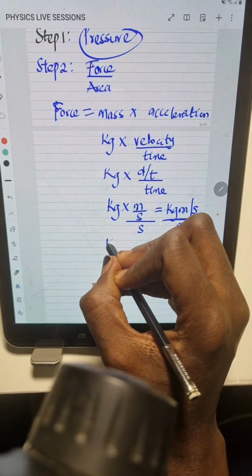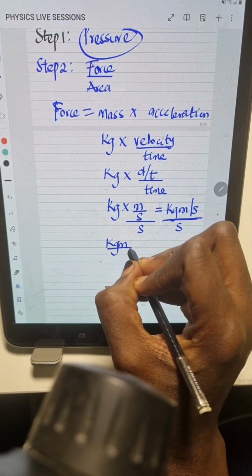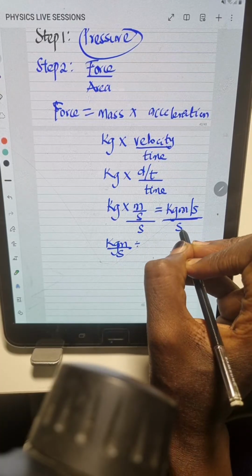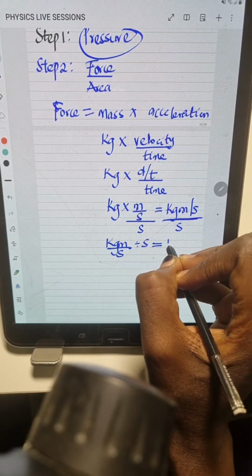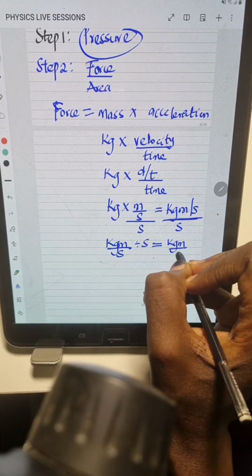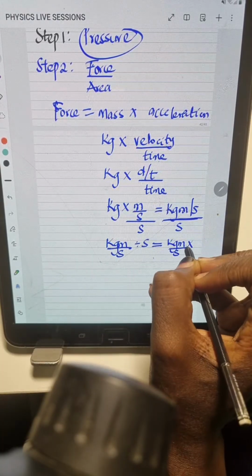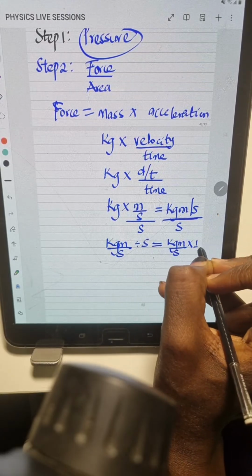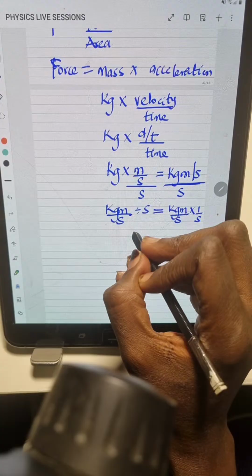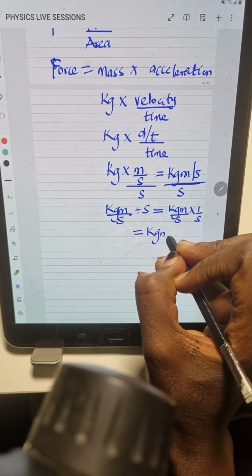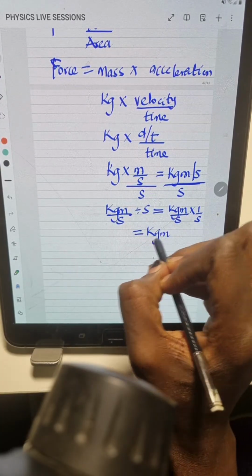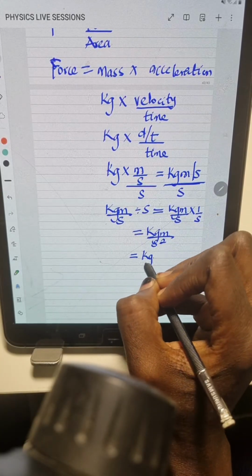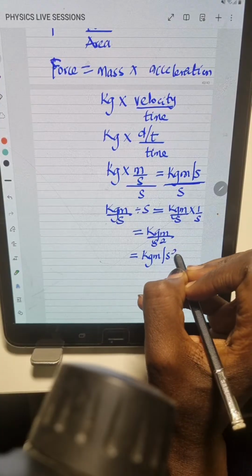This is kilogram meter over s. This is a slash, right? Then divided by this seconds s. So this is equal to kilogram meter over s times, division turns to multiplication and the fraction will flip. So we take the inverse of s, which is 1 over s, right? So this is written as what? Kilogram meter. Then the s times s is what? S square. So this can also be written as kilogram meter per second square.